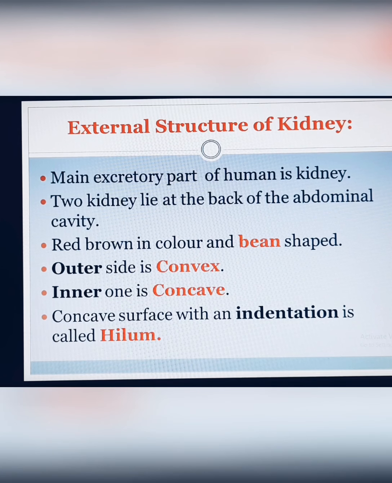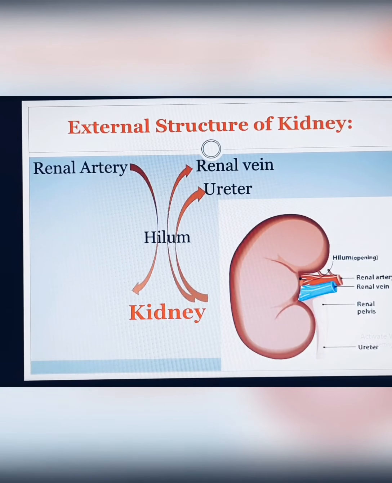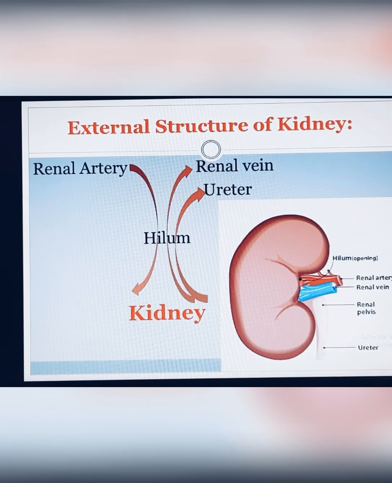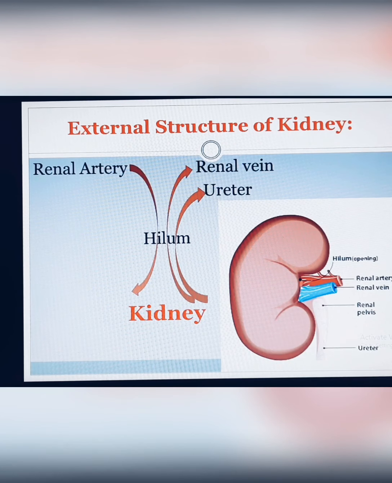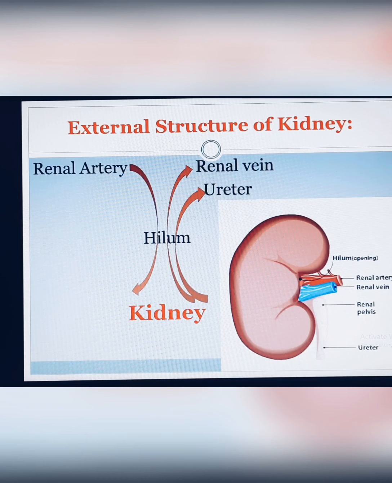The surface of the concave side with an indentation is called the hilum. If you look at the picture, you can see there is a red artery and a blue vein. You already know that in biology, an important organ has its own term, like the liver, which we can call the hepatic organ, and the heart, where we always say cardiac. There is a cardiac cycle, there is a cardiac arrest. For the heart, the term is cardiac.